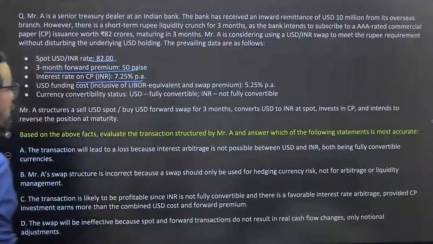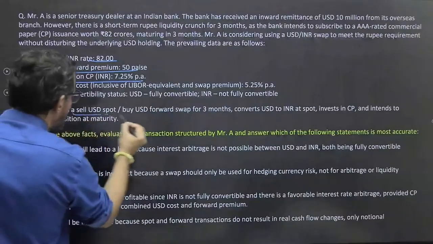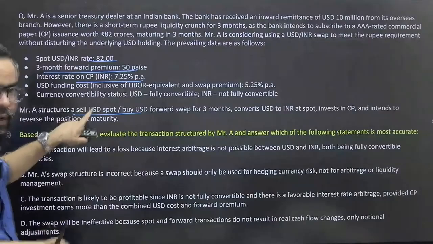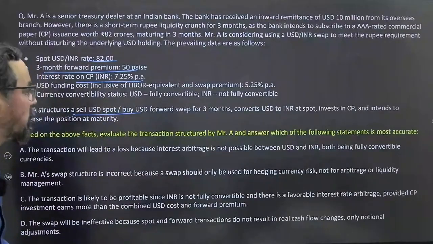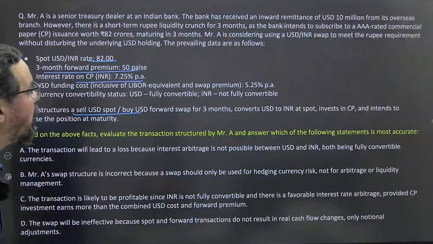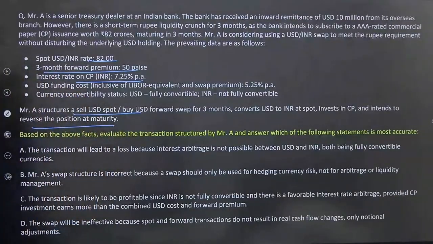USD funding cost inclusive of LIBOR is 5.25, currency convertibility status: USD fully convertible and INR not fully convertible. Mr. A structures a sell USD spot and buy USD forward. He wants to sell at spot and buy forward for 3 months. Convert USD to INR at spot. Invest in CP and intend to reverse the position at maturity. At maturity, you want to hold that dollar itself.